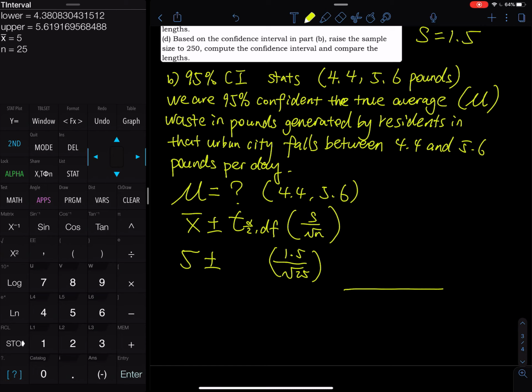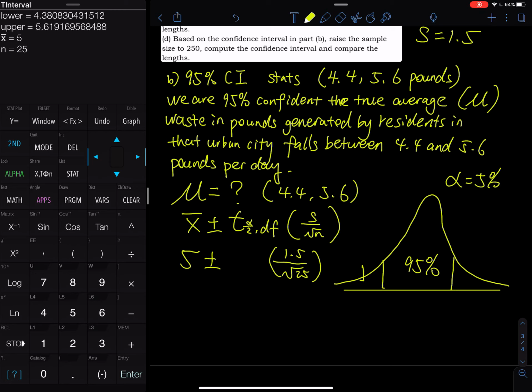To find the T, first you draw a T curve. I know some textbooks and some online homework ask you to sketch the graph too. This is a 95% confidence interval, so you cut 95% right in the middle, and then your alpha is 5%, right? So this will be 2.5%, and this will be 2.5%, which is 0.025. You have a T right there, and a T right there, and the degree of freedom is not n, the df is equal to n minus 1, which is 25 minus 1.